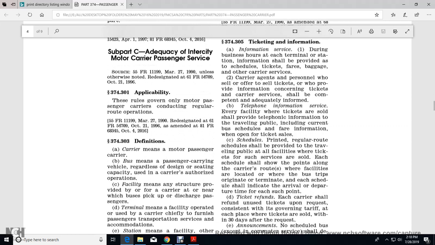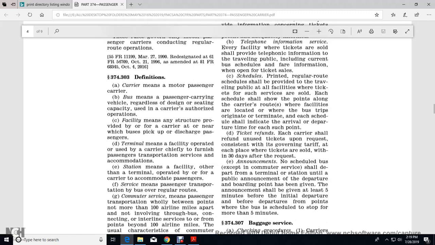All right, 374.305, ticketing information. Information services during business hours at each of the terminal stations: information shall be provided on schedules, tickets, fares, baggage, and other carrier services. Carrier agents and personnel who offer tickets for sale will provide information concerning the tickets and carrier services, and shall be competent, adequate, and informed. Telephone information services: every facility where tickets are sold shall provide telephonic information to the traveling public, including the current schedule and fare information while it is open for ticket sales.